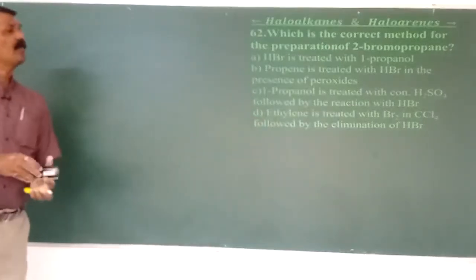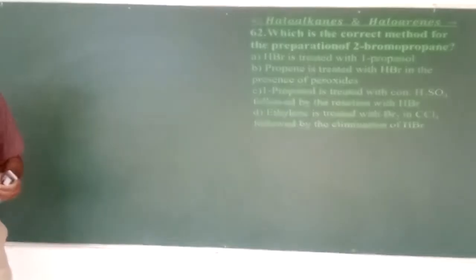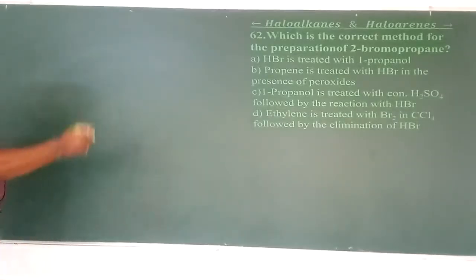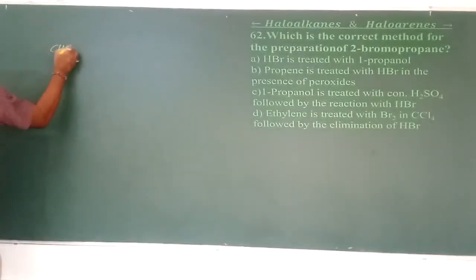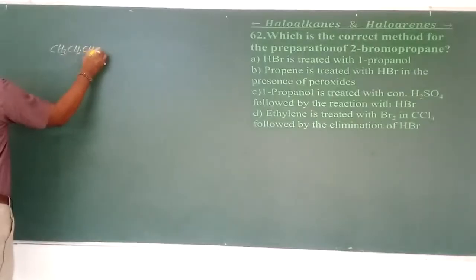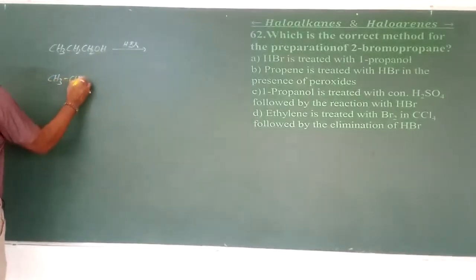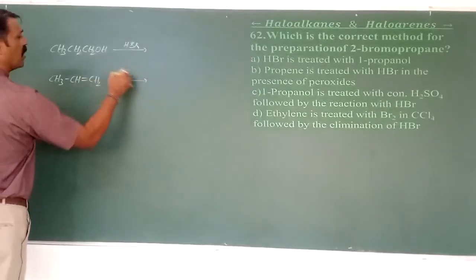Which is the correct method for the preparation of 2-bromopropane? First, HBr is treated with 1-propanol, CH3CH2CH2OH. The second one is propene treated with HBr in the presence of peroxide.